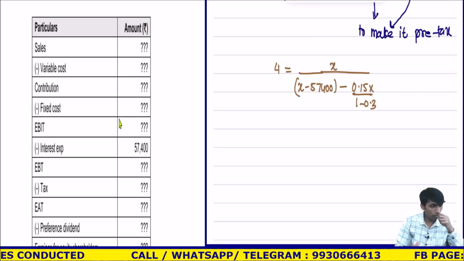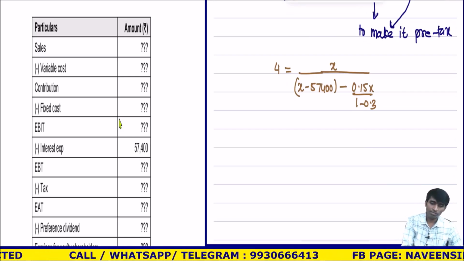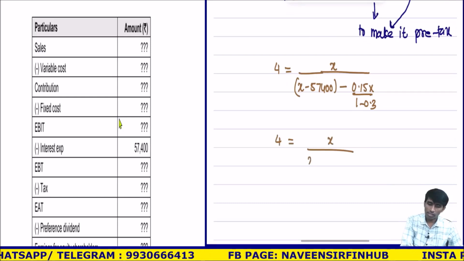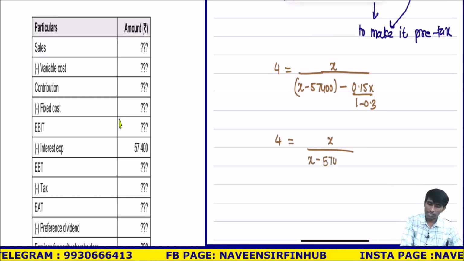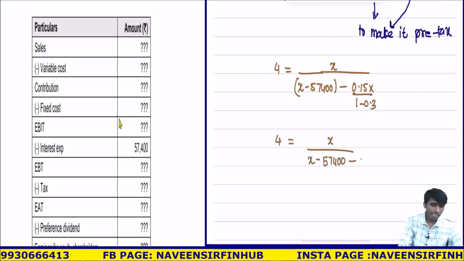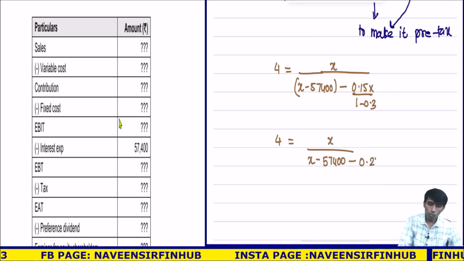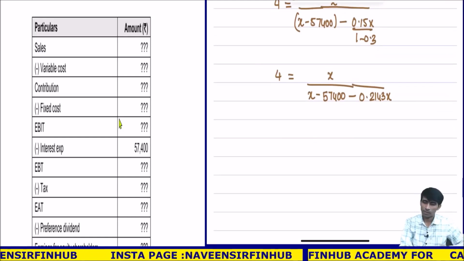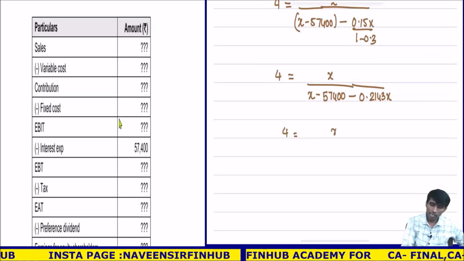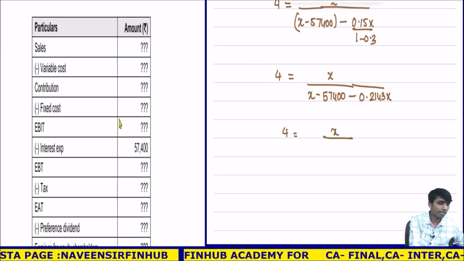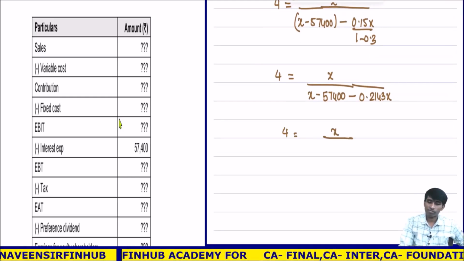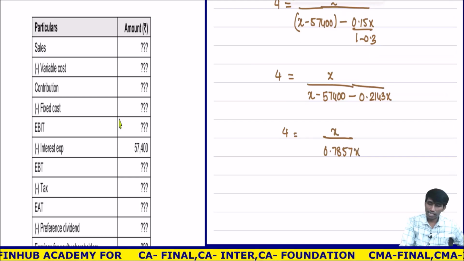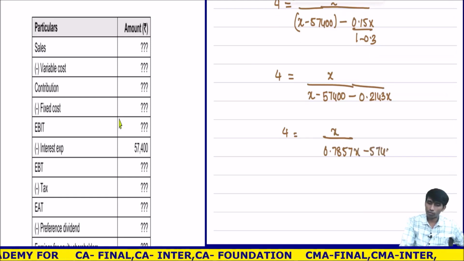So it comes to 0.2143. Round it off, no problem. 4 is equal to X upon X minus 57,400 minus, directly I will write 0.2143X. So it becomes easy. Understood? I'll minus this. 4 is equal to X upon 1 minus 0.2143, 0.7857X minus 57,400.